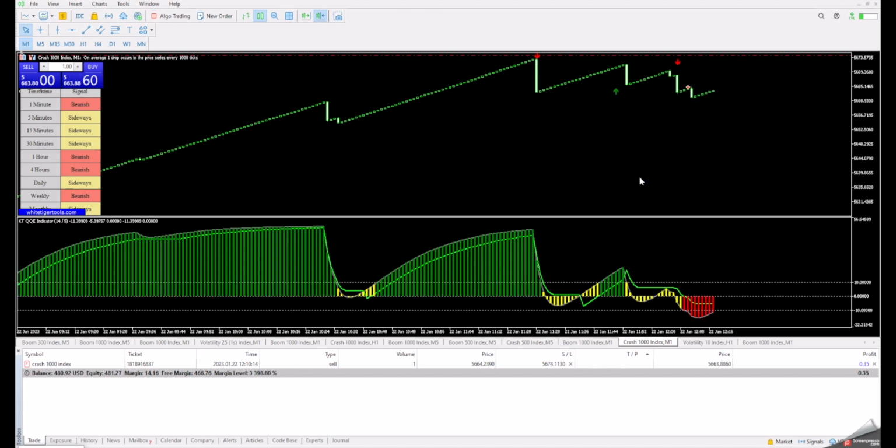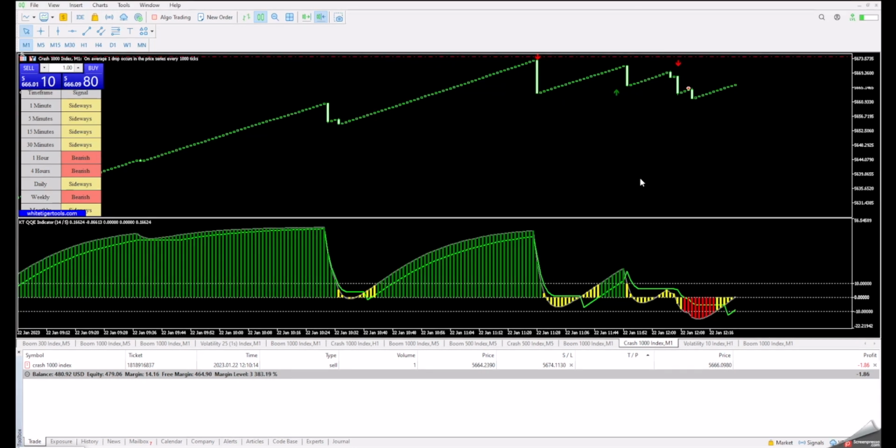I prefer using this strategy on crash 1000 index instead of crash 500 index because of the spikes frequency. Crash 500 index has more rate of spikes happening. It takes time and practice to catch spikes, but with a good strategy you can learn the psychology of spikes. It's a risky market, but very profitable when you do it correctly.